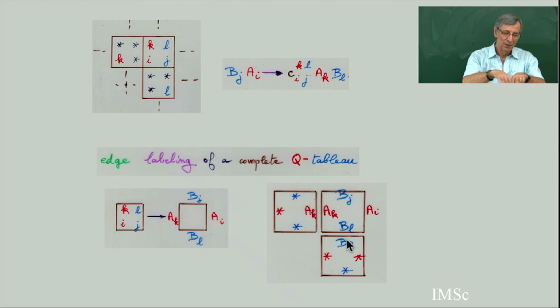So it's an analog of this puzzle condition. I will call this a complete Q-tableau. It's a labeling of the cells by the set capital R, the rewriting rules, with a compatibility condition between two consecutive cells.